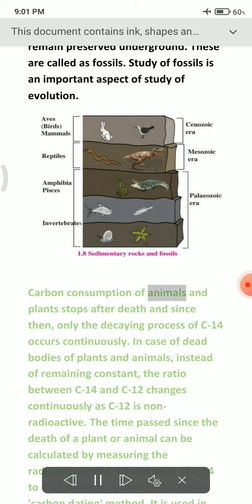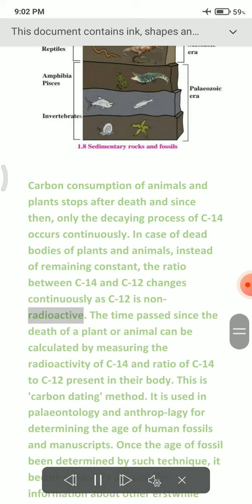Carbon consumption of animals and plants stops after death, and since then, only the decaying process of C14 occurs continuously. In dead bodies of plants and animals, instead of remaining constant, the ratio between C14 and C12 changes continuously, as C12 is non-radioactive.